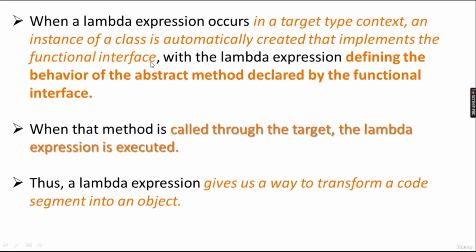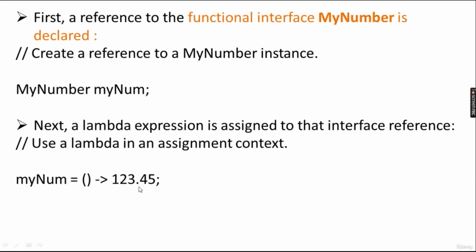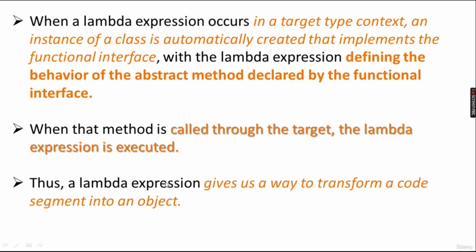Suppose, for example, MyClass implements MyNumber. When this lambda expression is written and the semicolon is reached, an object of the class implementing the MyNumber interface will be created, with the lambda expression defining the behavior of the abstract method declared by the functional interface.